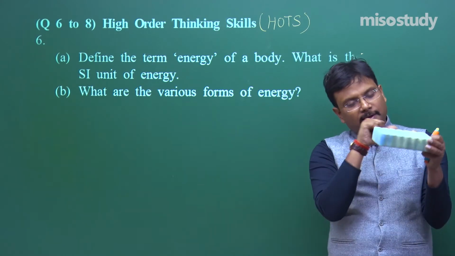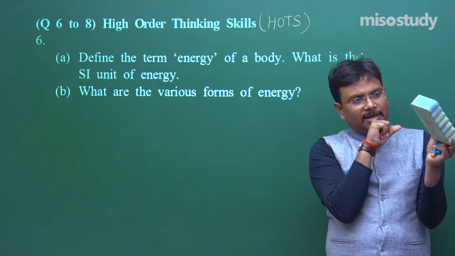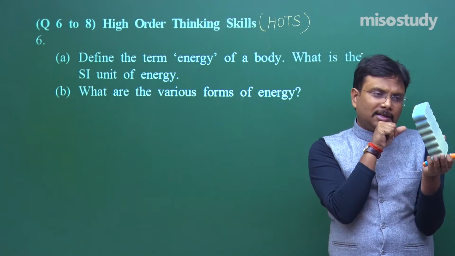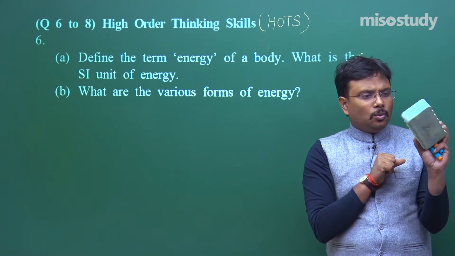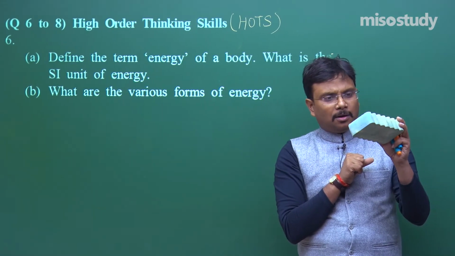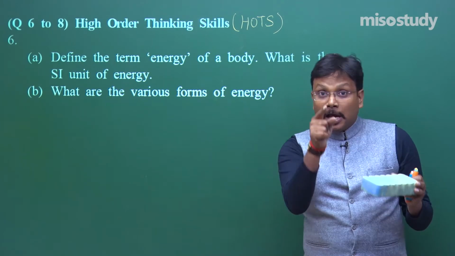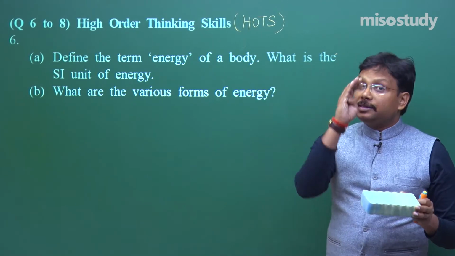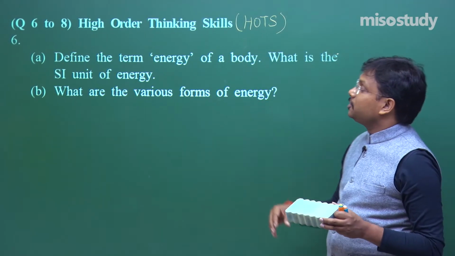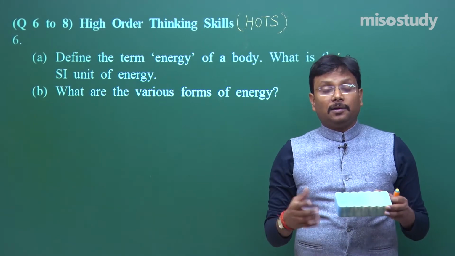So what will you say? Sir, it has no electric energy, no kinetic energy, no light energy. How will I define it? Now here you have to think, that's why this is defined as higher order thinking.